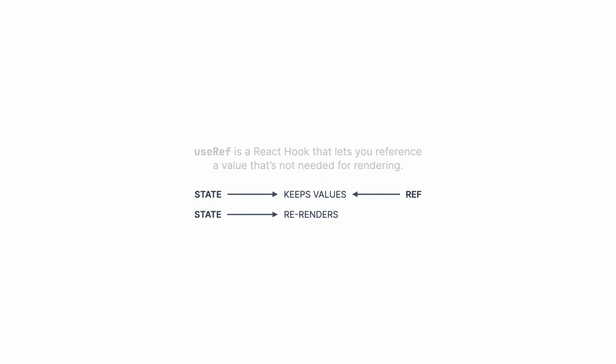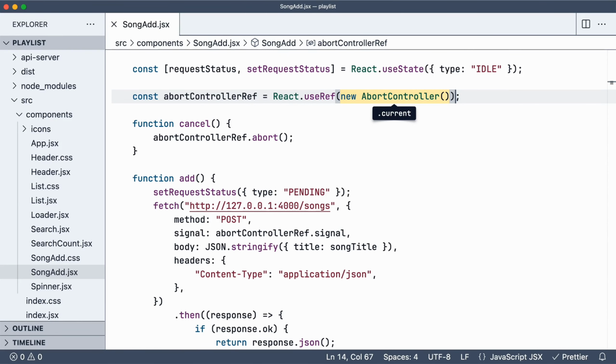I start with renaming abort controller to abort controller ref, and then wrap the instance in useRef. useRef returns an object with a property called current, which holds the value assigned to the ref. In this case, current will be the abort controller we create when we call useRef for the first time. When the component is re-rendered and songadd is called for a second time, the value of current will stay the same since the ref is already initialized from a previous call. I'll make the change to point the fetch request to the ref's current property, and I'll make the same change inside cancel. Let's go back to the browser and see if this solved our problem.